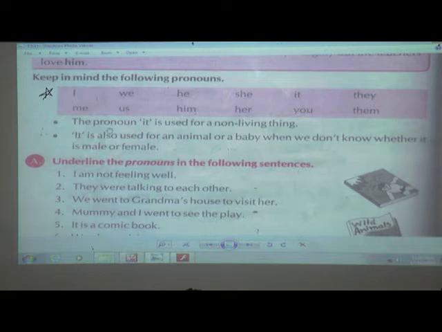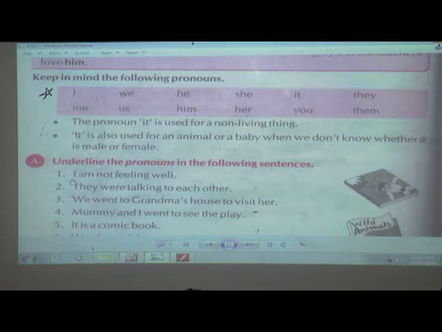Now I have introduced some of the pronouns. Now we will solve our exercise. And I hope it will be very easy for you if you have understood whatever I have explained. Exercise A. What is exercise A? Yes, you only have to underline the pronouns in the following sentences. Means students, what are you going to do? Yes, you are going to read that sentence and underline whatever pronouns you know.